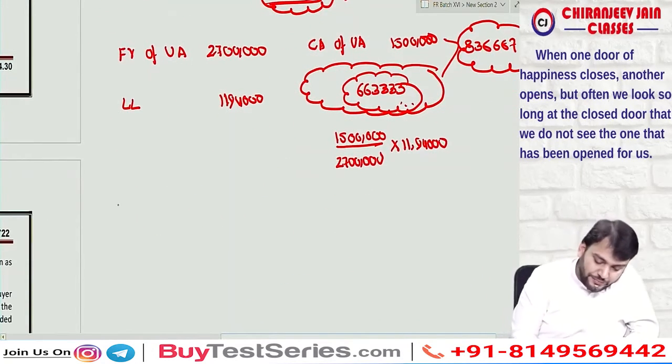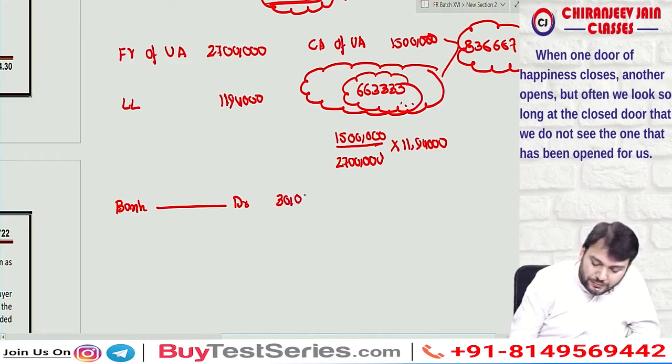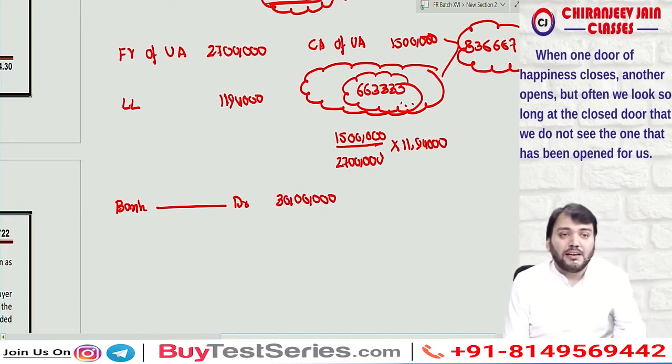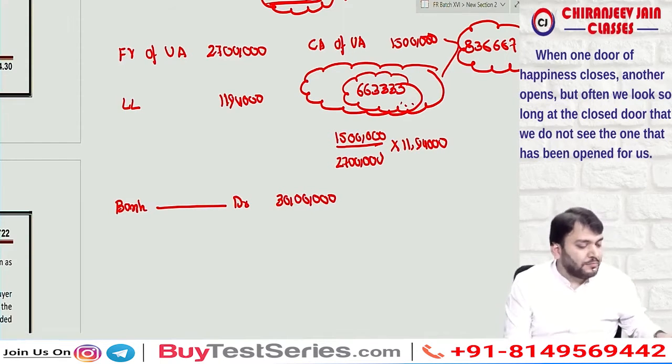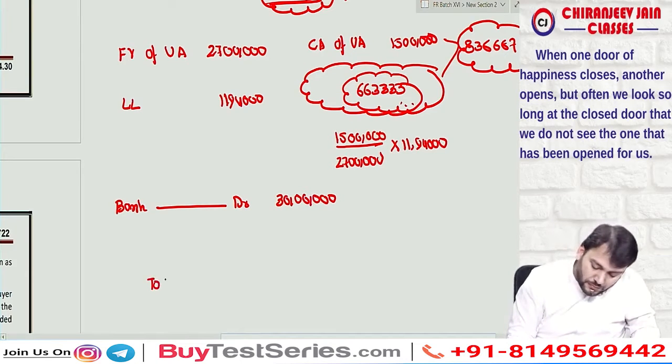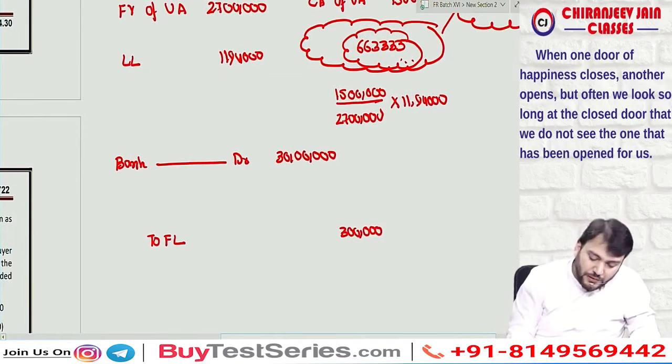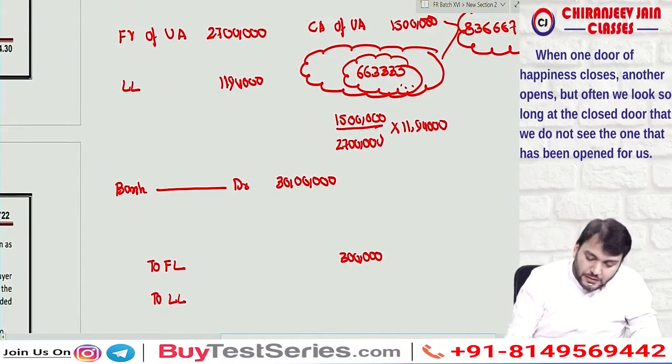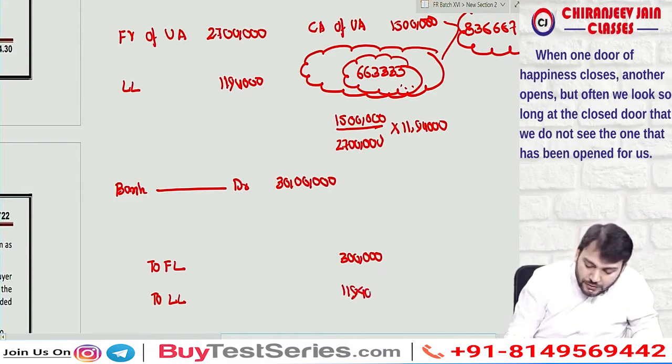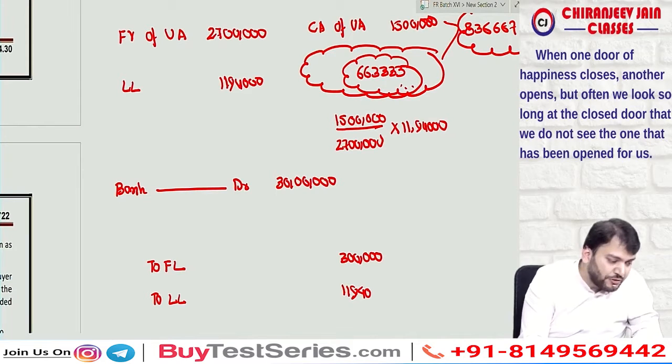Now what will be the journal entry? Can I say bank account? Bank account is how much? We have received 30 lakh. Out of which can I say 3 lakh is financial liability? Financial liability is 3 lakh. How much lease liability? That is 11 lakh 94,000. Correct?